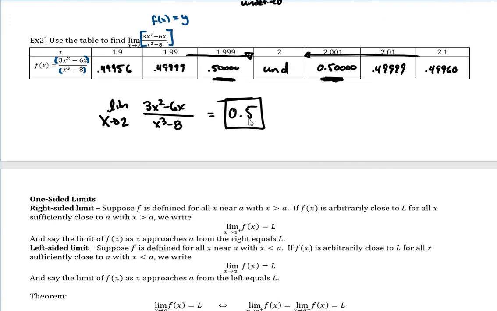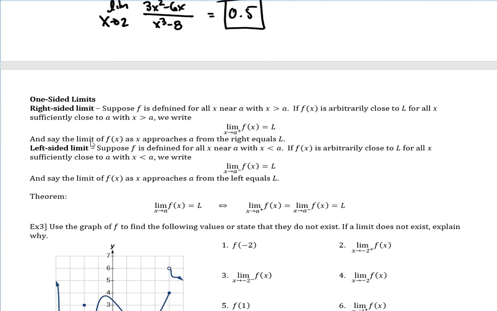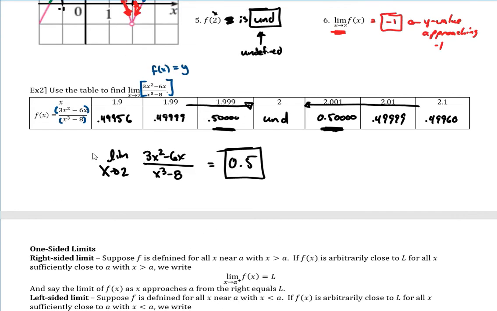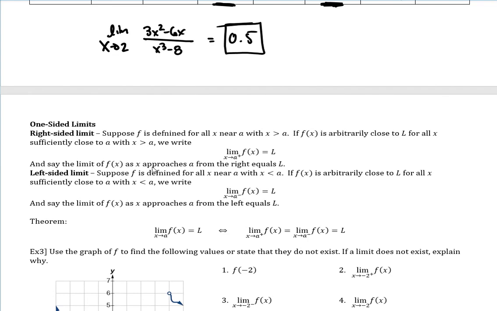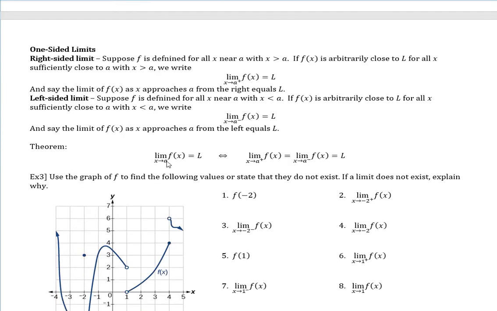Okay, anyway, so let's do one other thing in this. Again, let me break down these. So on this problem, from the left side is left of 2. From the right side is right of 2. So these ones that are bigger, we need these two to make a match to find this limit. However, you could do them separately. We could look at just the right side, and we could look at just the left side if we want.